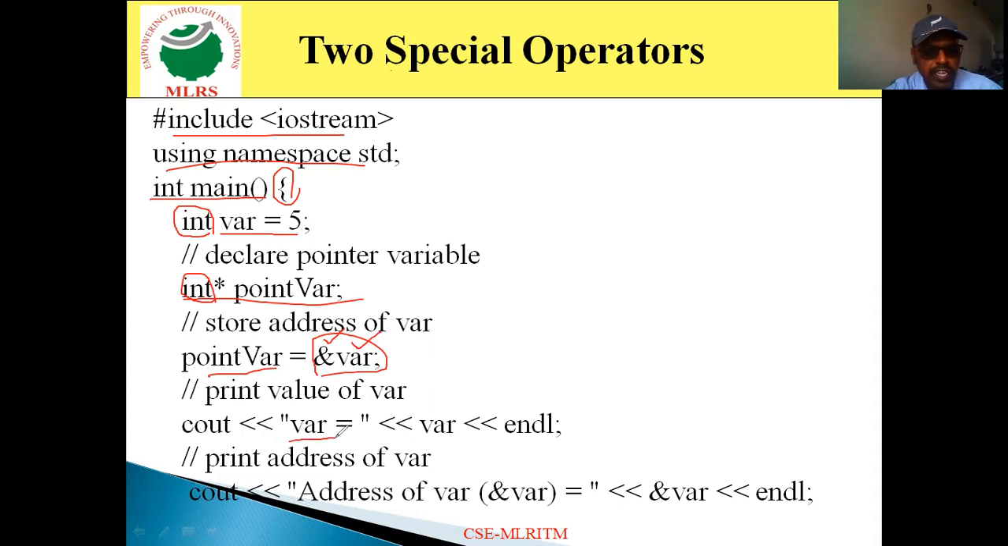When I print the var value, "var =" will be displayed on the output screen, followed by the value stored in the variable var, that is 5. Then the next statement, the address of var. The address of var means whatever address is allocated to var, for example, assume 2000. This is the memory address of the variable var, and that memory location address will be displayed.